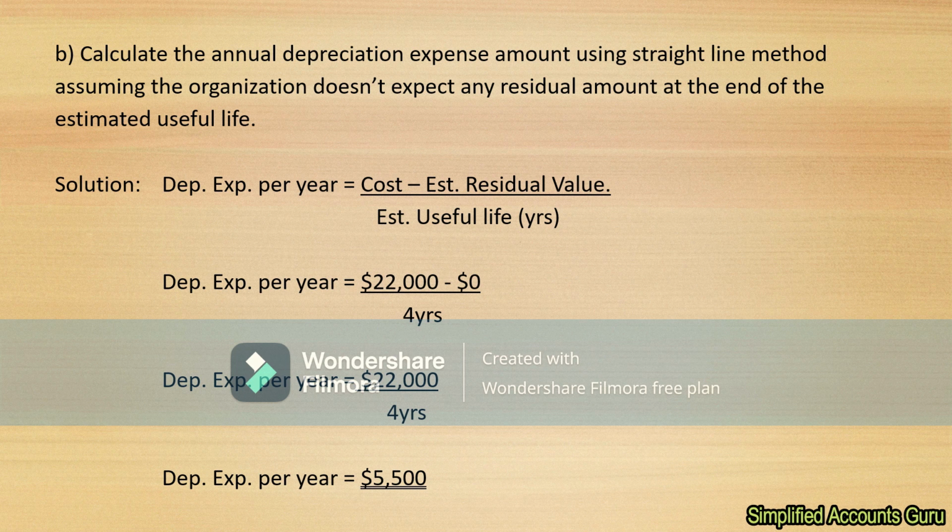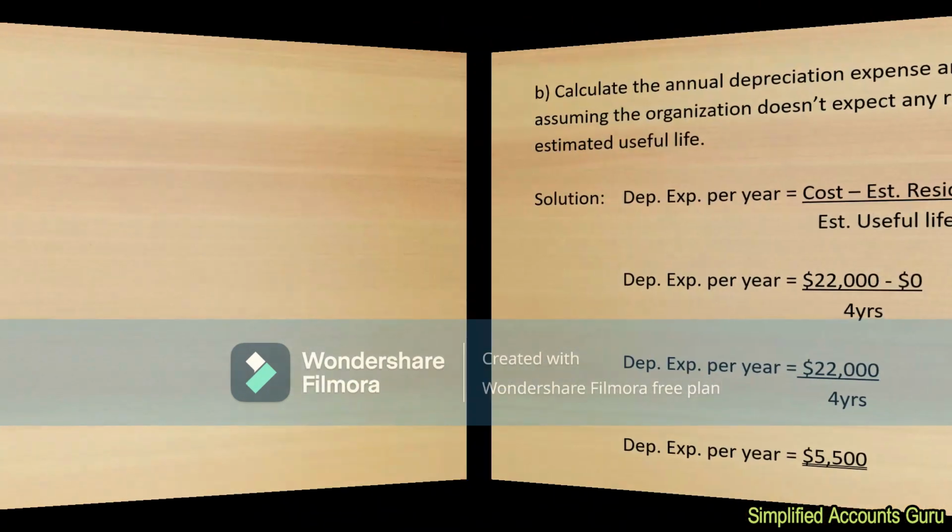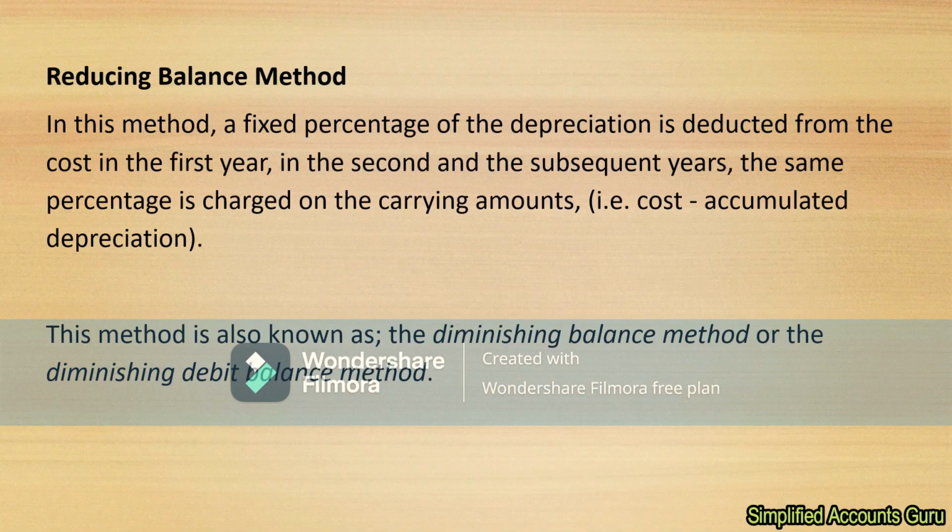So you take 22,000 minus 0 over 4. So that will be $22,000 over 4 years, which is $5,500. So that is our depreciable amount that we'll be charging across the useful life of the product. So in year 1, we'll be charging 5,500, year 2, the same amount, 3 and 4. That is how we'll be calculating the depreciation using straight line method.